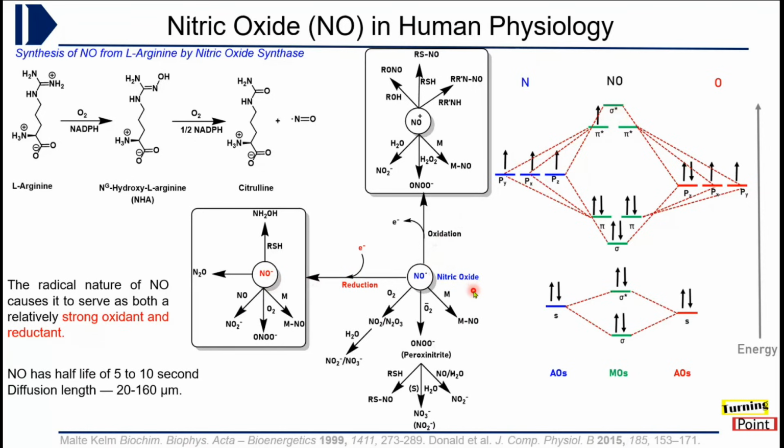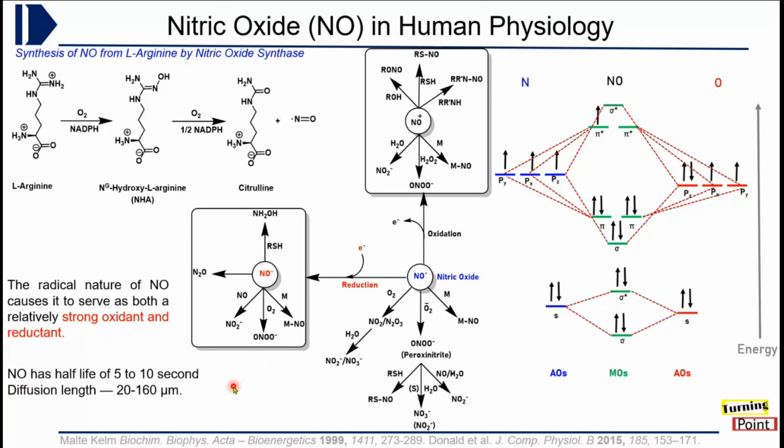That's the origin of its high reactivity, and therefore it has the ability to react with various types of biomolecules present in the human body. It can also generate highly reactive peroxynitrite species that can damage intracellular proteins, DNA, and many other things. That's why localized delivery of this gas is very important.